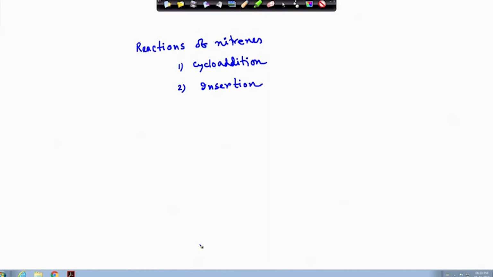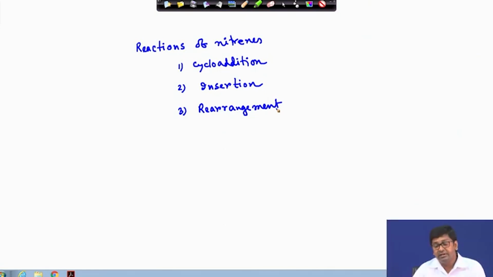It could be intramolecular or intermolecular reactions for different types of nitrenes. Finally, we will discuss a lot of rearrangement reactions, for example Hofmann rearrangement, Lossen rearrangement, Curtius, different types of rearrangements with nitrenes. So, next we will see the first topic of our nitrene reactions, that is the cycloaddition.